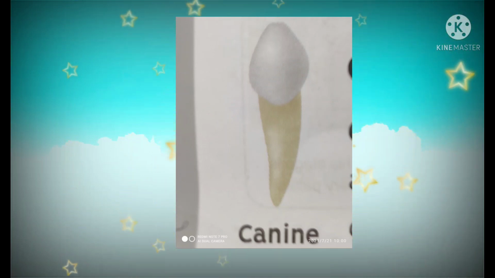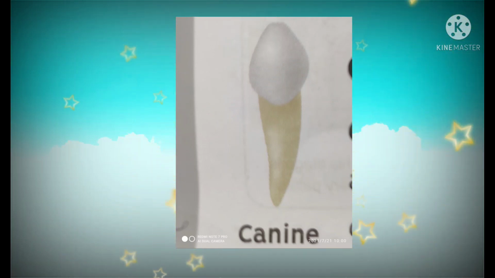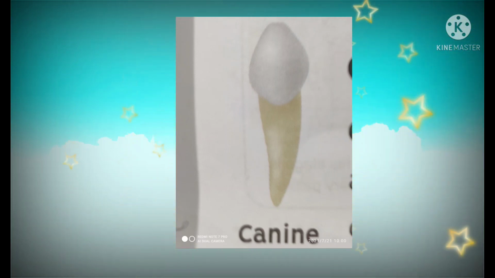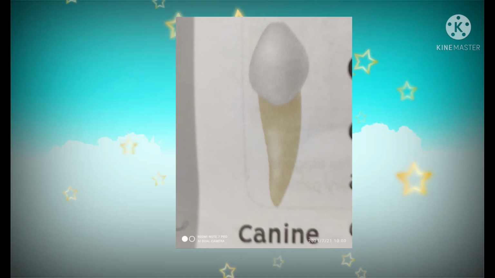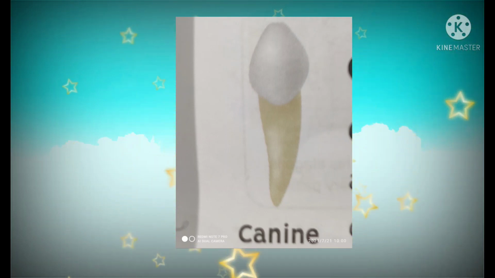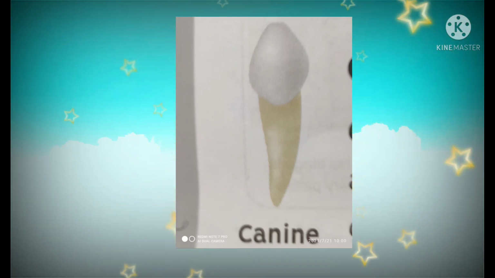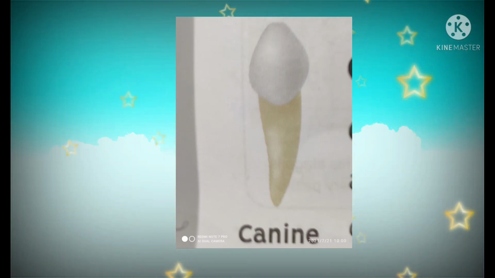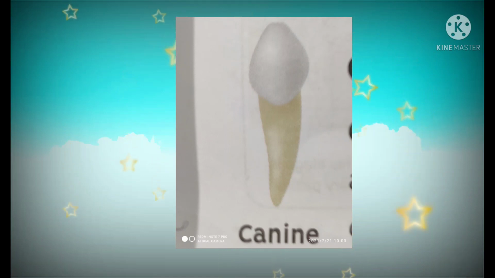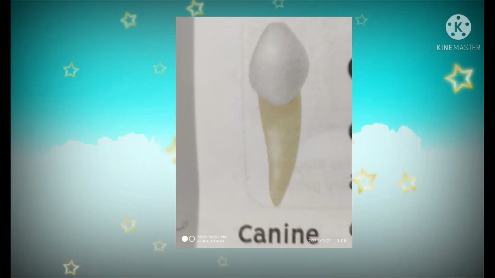Next we are going to canines. This is called as tearing teeth. Canines are placed next to the incisors on both sides. They are sharp and pointed teeth. Here 2 canines are present in our mouth. They help us in tearing the food we eat. We have 2 canines in each jaw.